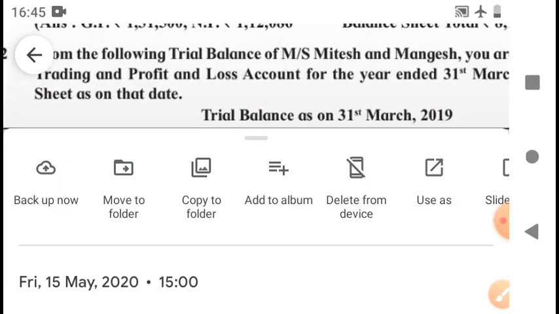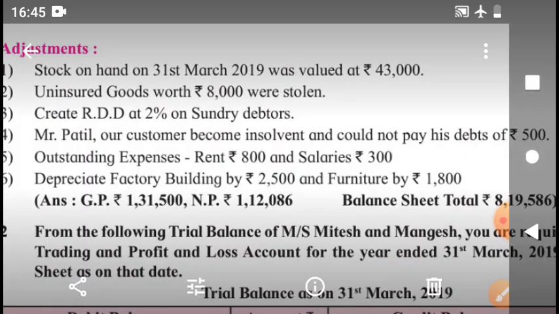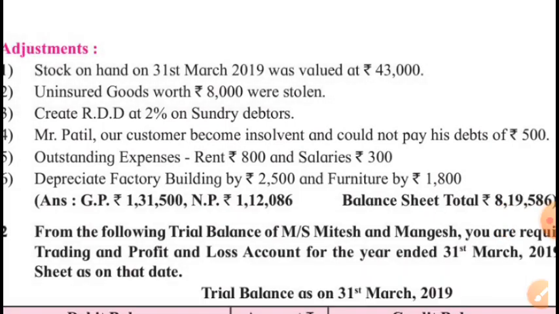Outstanding expenses will be added to rent, added to salaries, and will be shown on the liabilities side. Depreciate factory building by rupees 2500 and furniture by rupees 1800. Here the task of depreciation has become easier, as the depreciation is not suggested in percentage but they have given it in rupees straight away. So deduct 2500 from building, 1800 from furniture, and debit the amount to the profit and loss account.